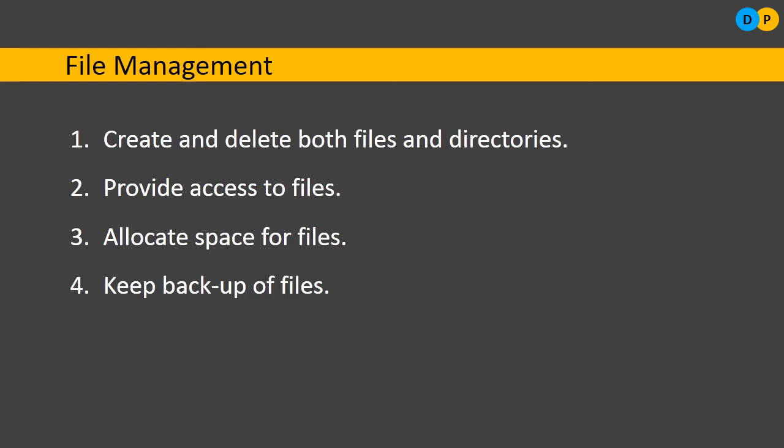Next, keep backup of files. That's very important. Yes, we have stored the data in a file, but what is the guarantee that it will be stored intact without any damage caused? So it is always better to have a duplicate copy of it, which can be referred to as a backup of files. That is usually done with the help of the operating system.